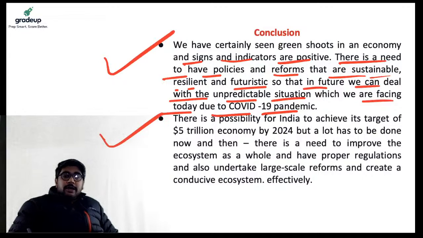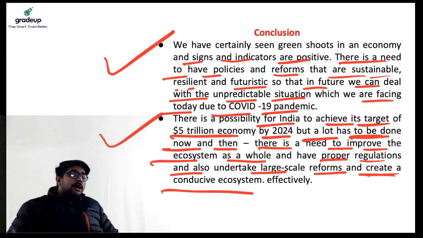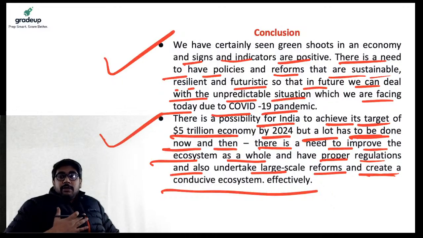Then there is a possibility for India to achieve its target of a $5 trillion economy by 2024, but a lot needs to be done now, and there's a need to improve the ecosystem as a whole, have proper regulations, and also undertake large scale reforms and create a conducive ecosystem effectively, right? See, the government on its part needs to act as a facilitator rather than as an inhibitor, right?